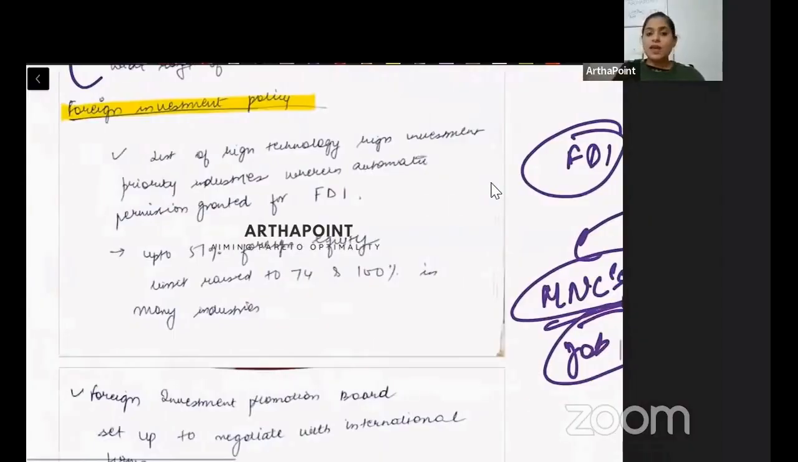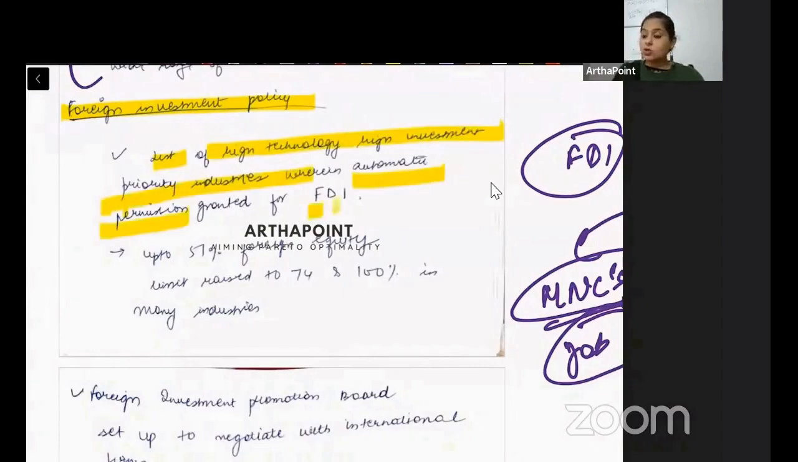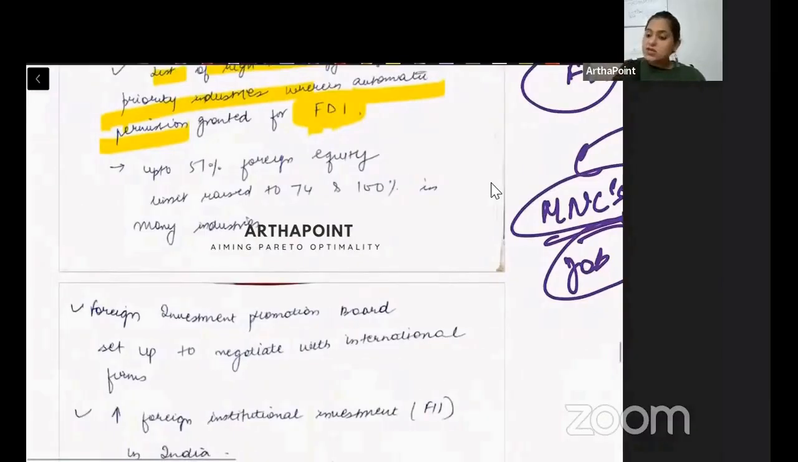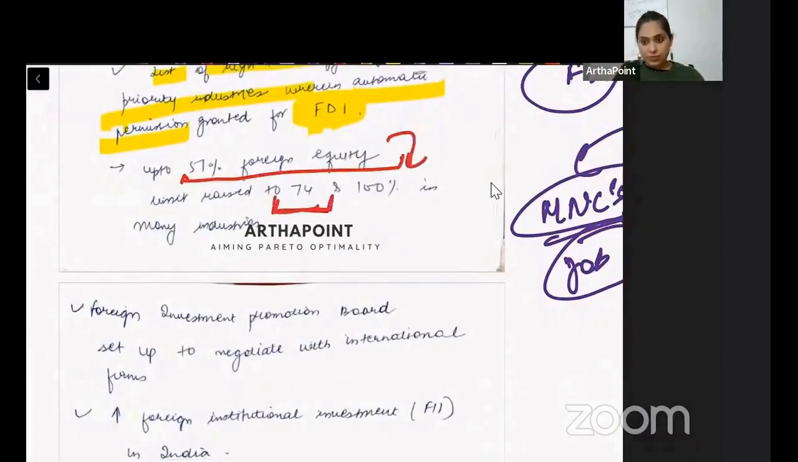So what did we do? We started making a list of high technology, high investment industries where automatic permission was granted for foreign direct investment. First, we went with 51% foreign equity. We increased that to 74% and we increased that to 100%. So multiple industries were there where 100% share was of the foreign sector.